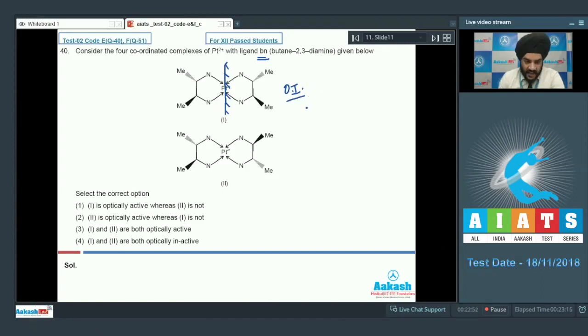And now if we look at the second structure, it does not have any plane of symmetry or any center of symmetry. So students, the structure given in option 2 is optically active. So it is a very simple question. We just need to check for the center of symmetry or the plane of symmetry in the given structures. So looking at the options, the correct statement is given in statement number 2. So we have to mark option 2 as the correct answer to our question.